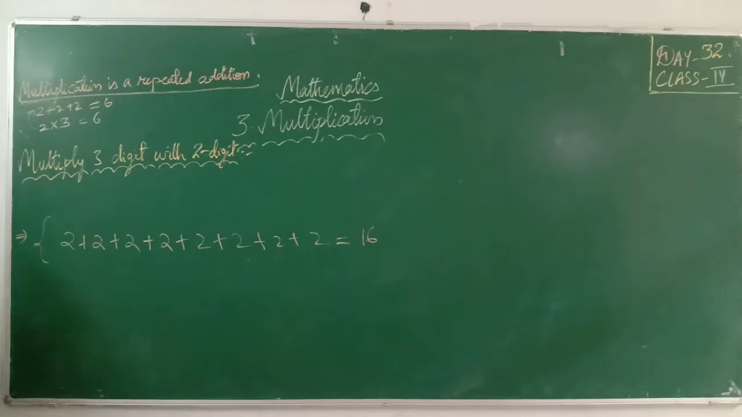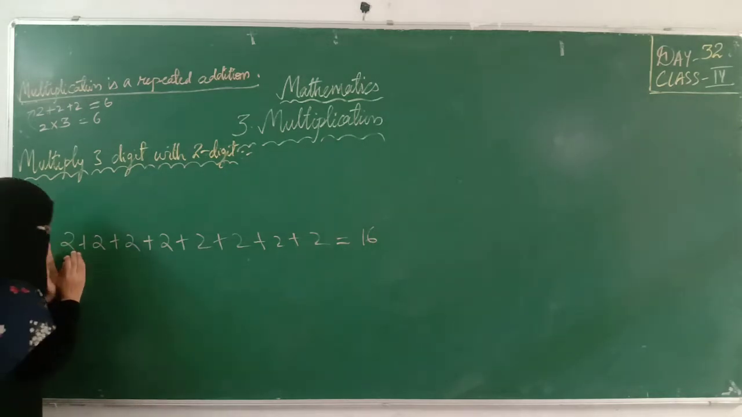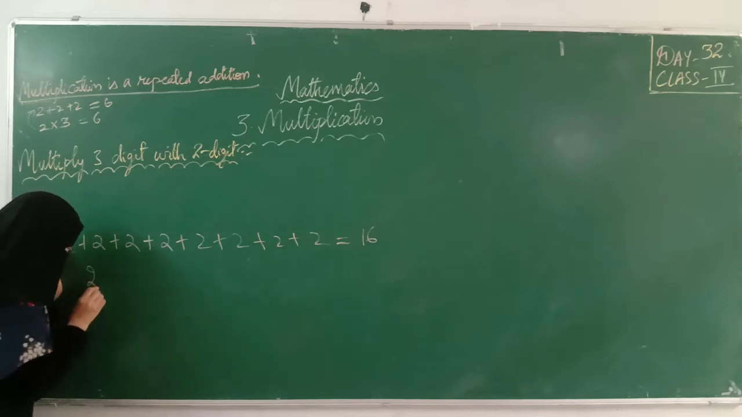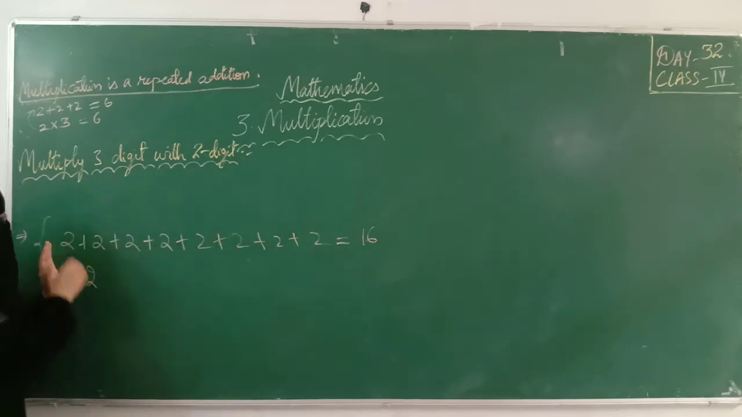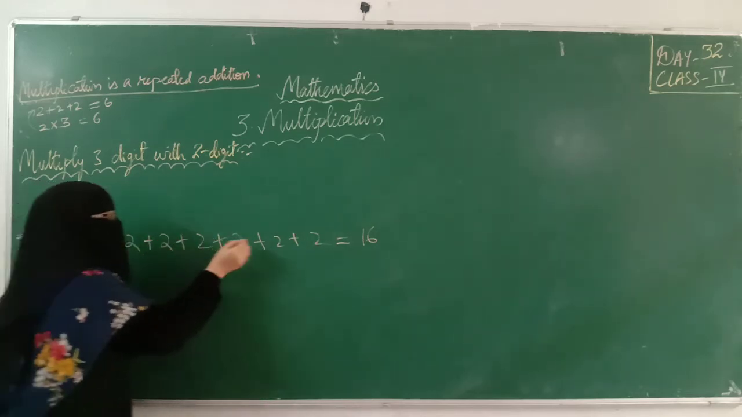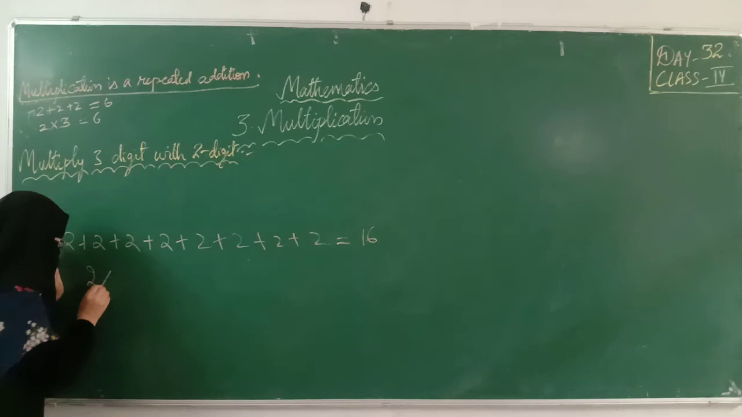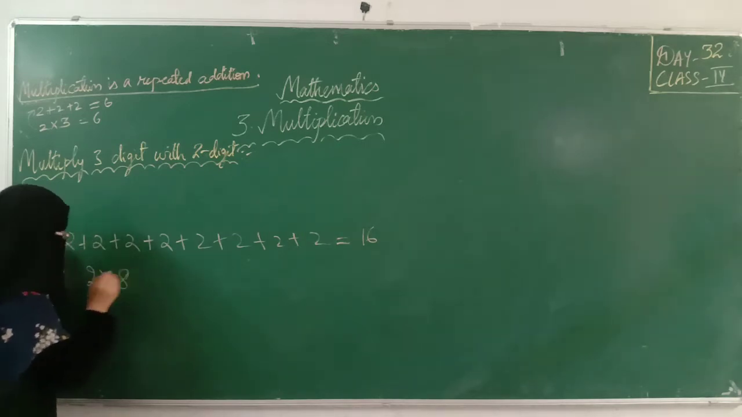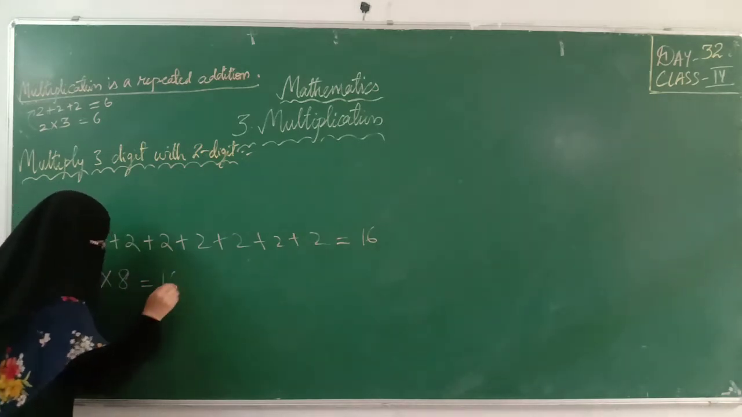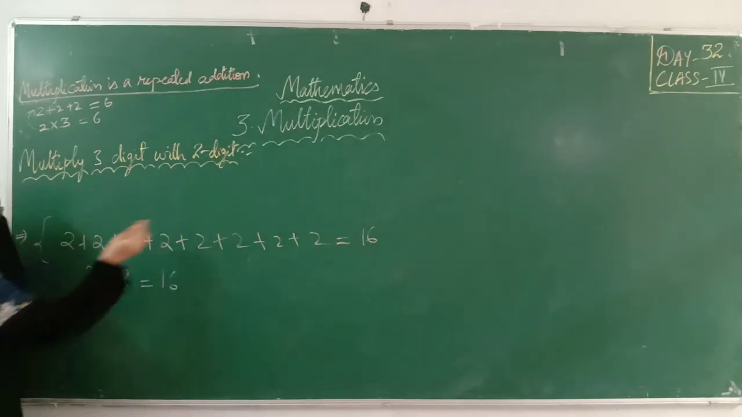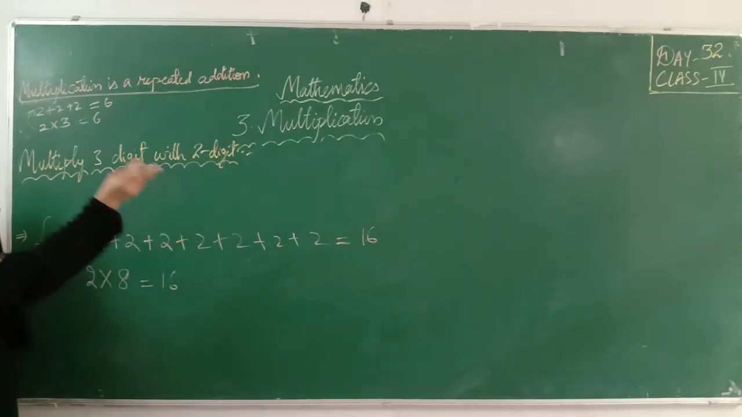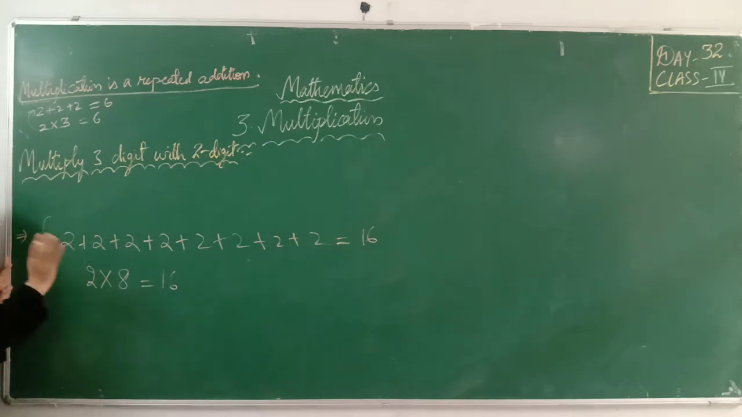If I am writing 2 here, which number is repeating? 2, right? So, I am writing 2. 2 is repeating how many times? 1, 2, 3, 4, 5, 6, 7, 8 times, right? I am using the multiplication symbol. I am writing 8. 2 eights are 16, right? So, here multiplication is the repeated addition. In place of writing long lines, we are writing a simplified short format. Understood? Now, we will see what the terms in multiplication are.